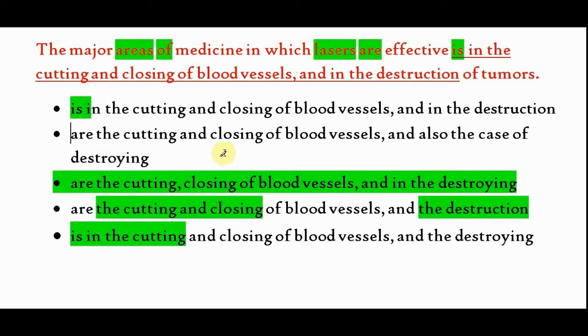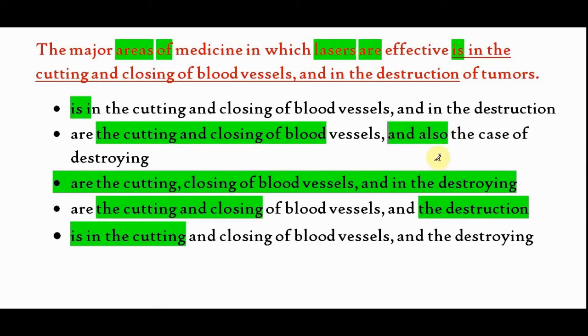B: are the cutting, closing of blood vessels and also the case of destroying. So the cutting and closing is one entity, and also is an exaggeration. Remember people, whenever and also is used together in sentence correction, it becomes a secondary preference. So this is a weak option, along with the case of destroying. Instead of the case of destroying, the sentence can be simplified using only destroying. So option B has two errors. One is usage of also, second usage of case.